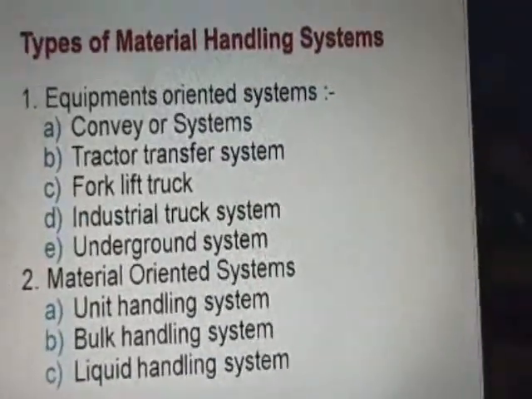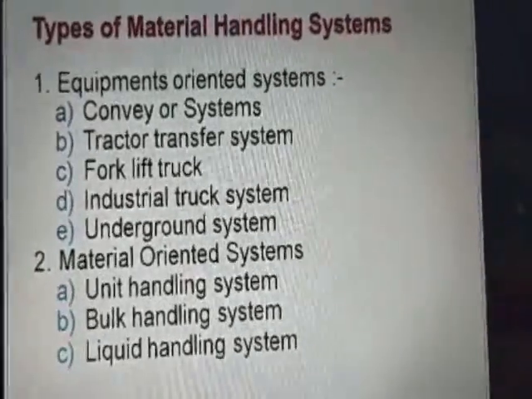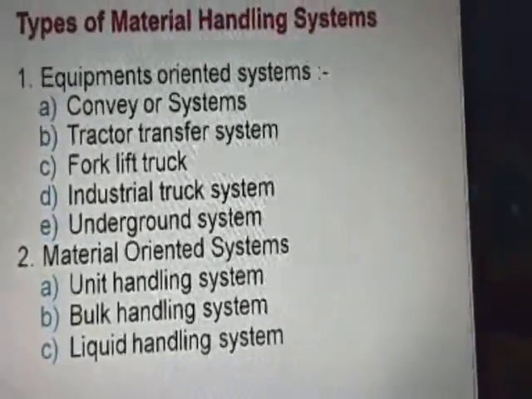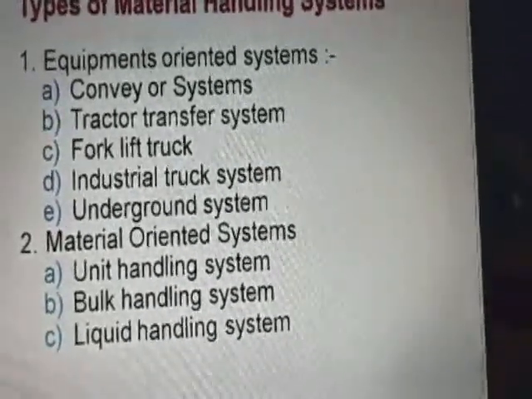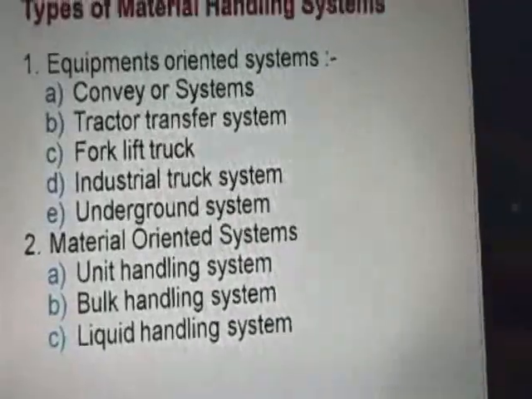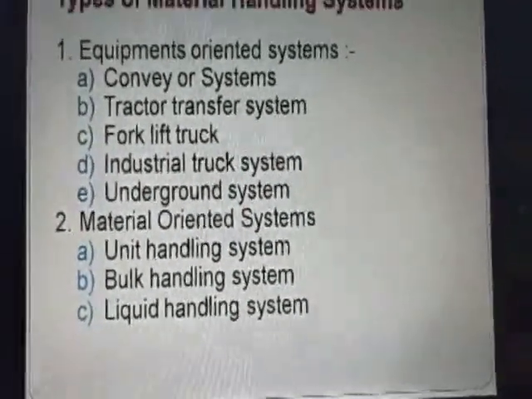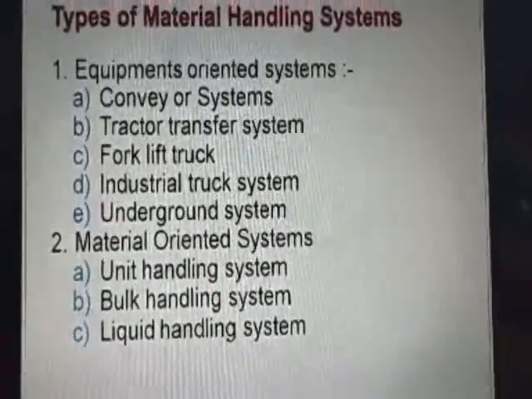Okay. Then coming to what are the various types of material handling systems. Equipment oriented: conveyor systems, tractor transport system, that is our tractors, fork lift trucks, industrial truck system, underground system. Material oriented systems: unit handling system, bulk handling system, liquid handling system. Let us see what are these things.